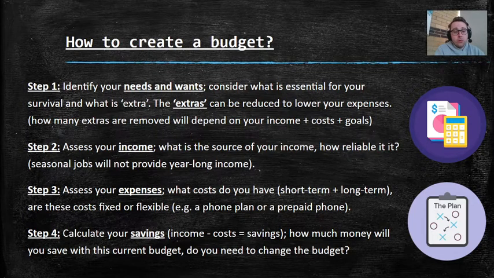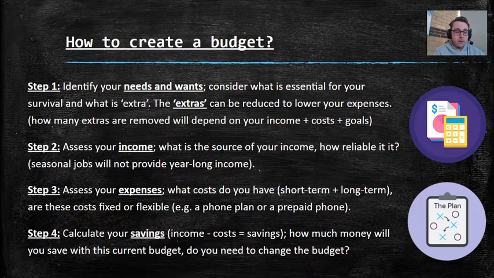Step 2 is assessing your income. How much income do I have? Not just how much, but what is the source of your income and how reliable is it? If I have a casual job at a cafe, I might not get the same hours every week. My income will change every week.